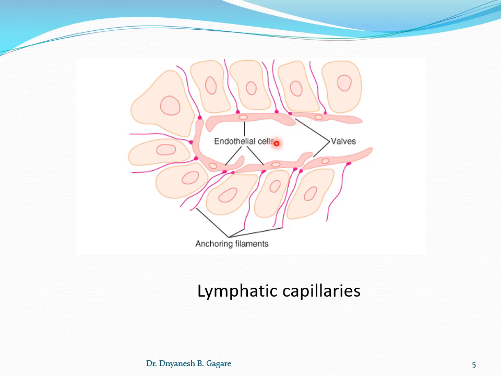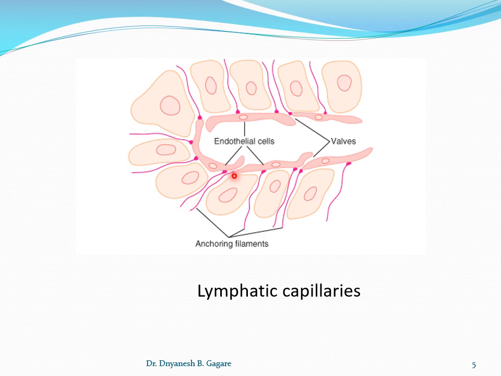Okay, and these walls open to the interior of the lymphatic capillary. So if you see the opening of this wall, it is from outer to the interior, from outside to the inside. Okay, and in this way it prevents the backflow of the fluid from capillary to the outwards.